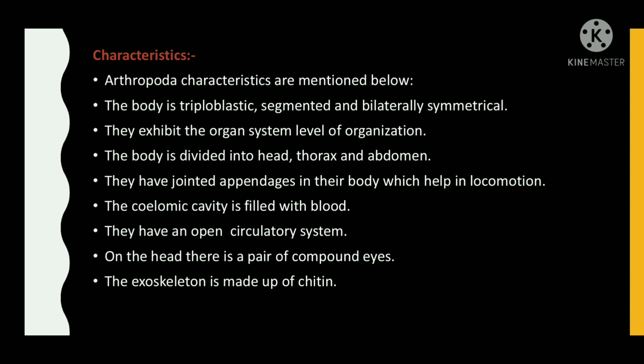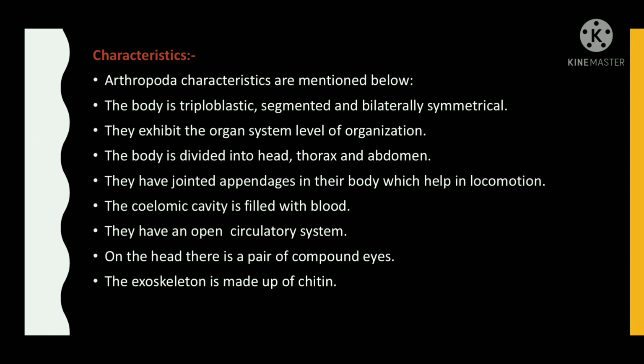Characteristics of Arthropoda. Arthropoda characteristics are mentioned below. The body is triploblastic, segmented, and bilaterally symmetrical. They exhibit the organ system level of organization. The body is divided into head, thorax, and abdomen. They have jointed appendages in their body which help in locomotion. The coelomic cavity is filled with blood. They have an open circulatory system.